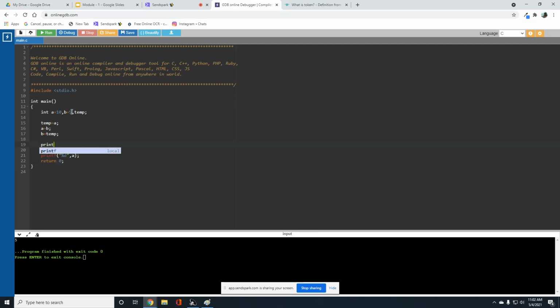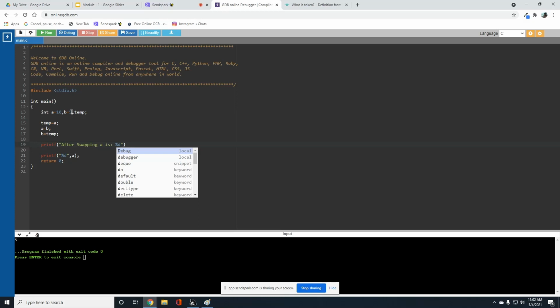Now I want to print a value after swapping, right? So you can write "after swapping a is", you can write the string statement in double quotes, and you have to give %d, because I'm going to call the integer value.